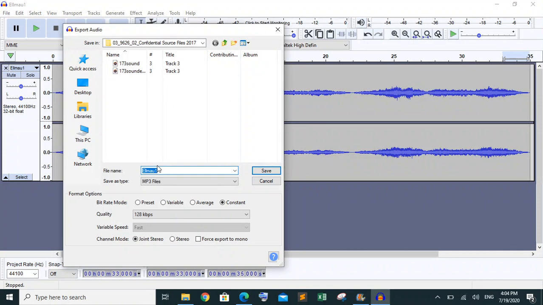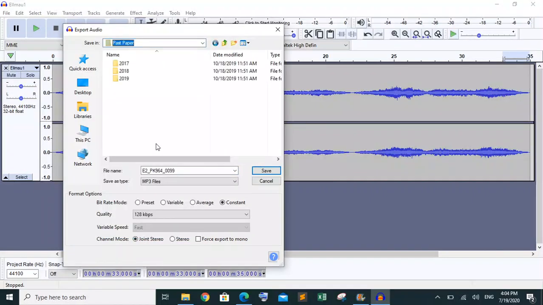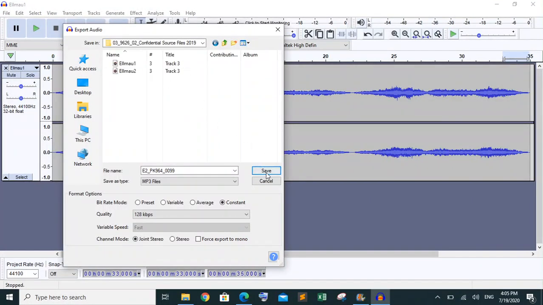Then I'm going to save it as E2 underscore PK964 underscore 0099, my candidate number. I'm going to save this file in the working folder. This one is saved.